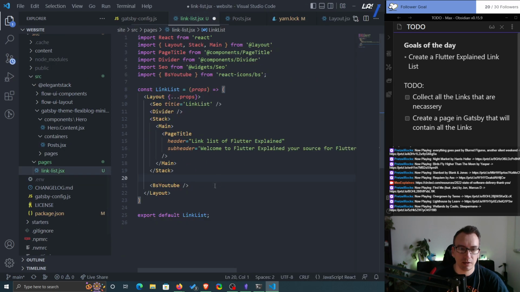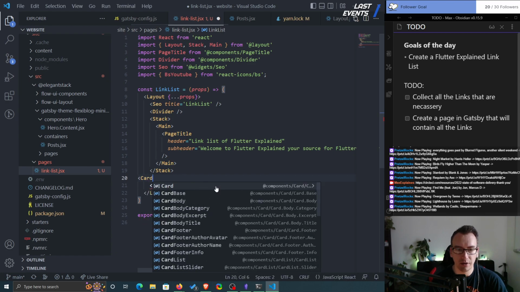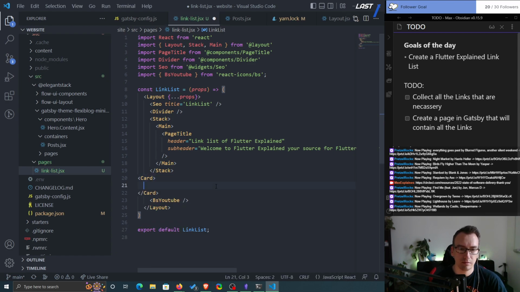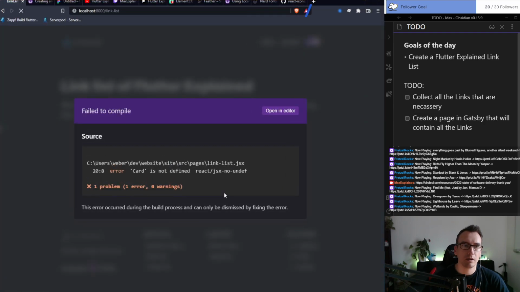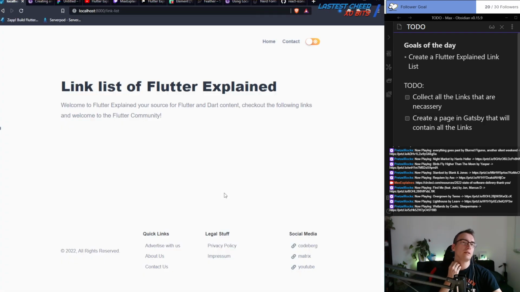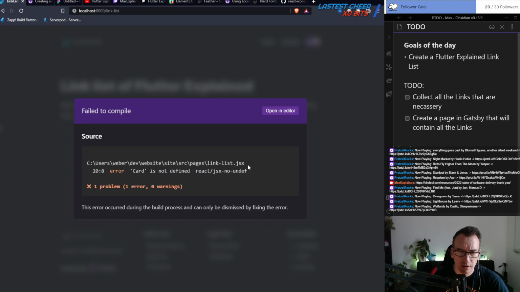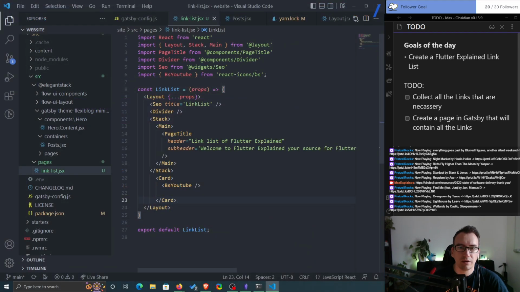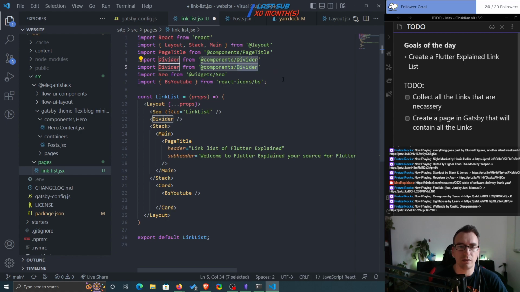So let's see. I would like to have a card here. And inside we have that BS YouTube. So, cleaning that a bit up, and let's see. Of course, I did not import it. That makes sense. So we have this one can be copied, and this is a card.